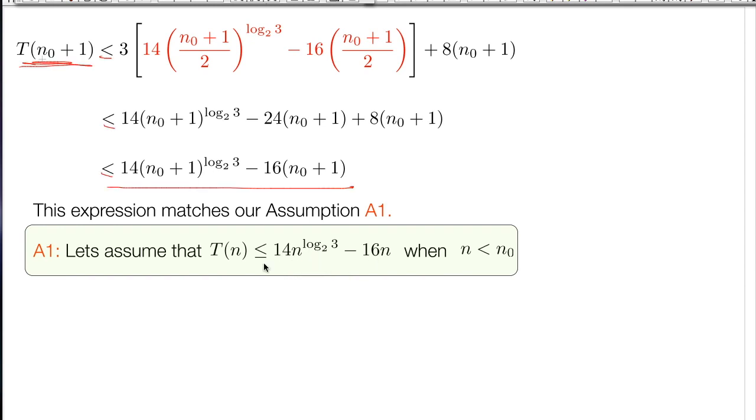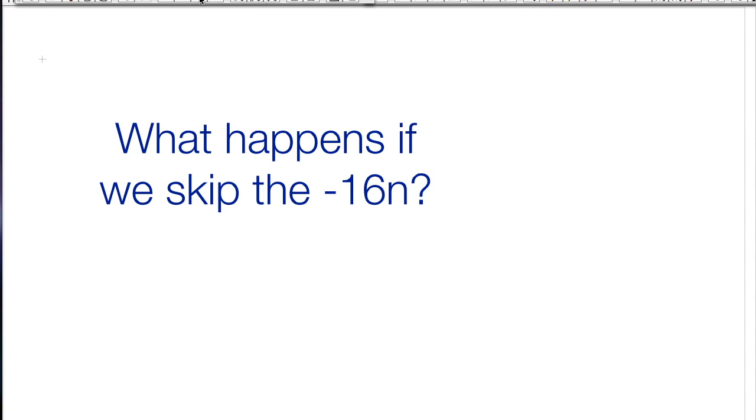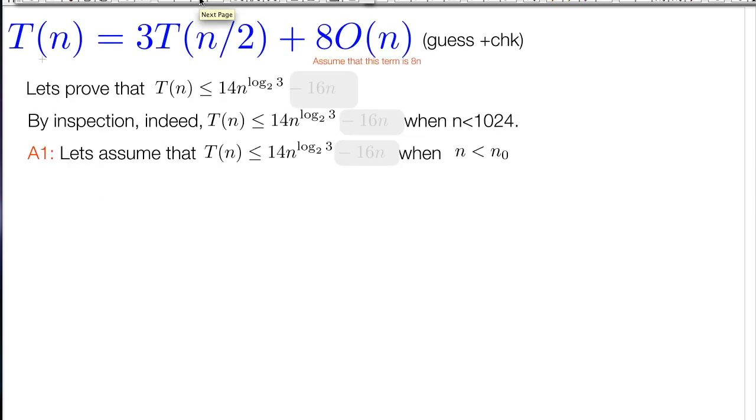To test your understanding of this technique, what happens in our proof if we did not have that minus 16n? If our inductive hypothesis didn't have that, where would we come to an error, and why would we be able to stop? I'm going to walk through the first few steps of the argument, and then you're going to pair up and try to explain to each other what goes wrong. So here's the algorithm. Here's the argument.